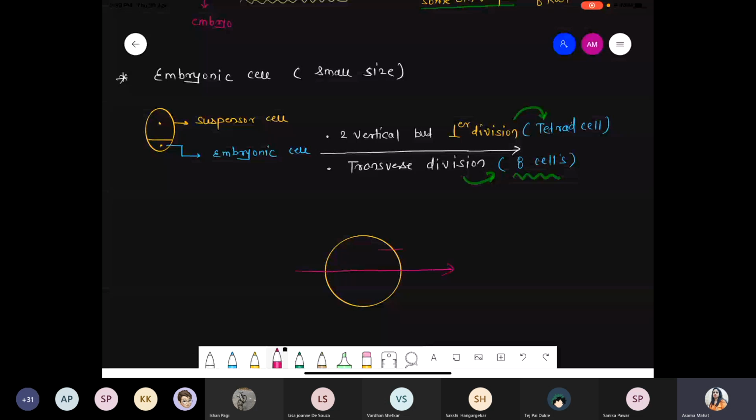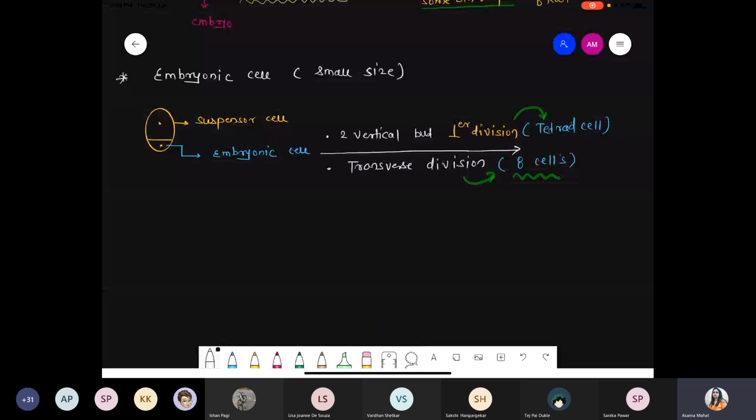So in the upper direction there are 4 parts and in the lower direction there are 4 parts. Got it, Yash? Transverse means horizontal cut. So from one apple we are obtaining total 8 parts. Yash, got it now?